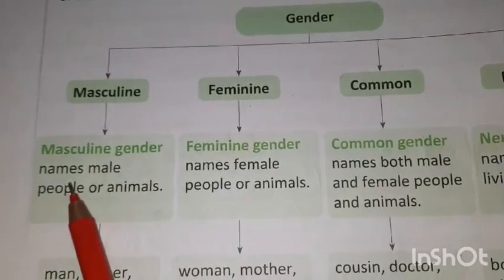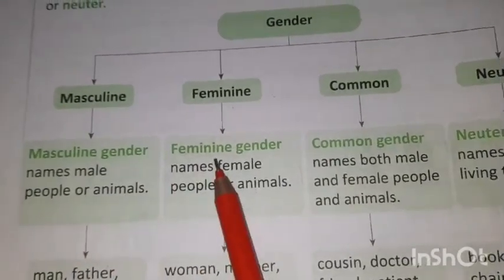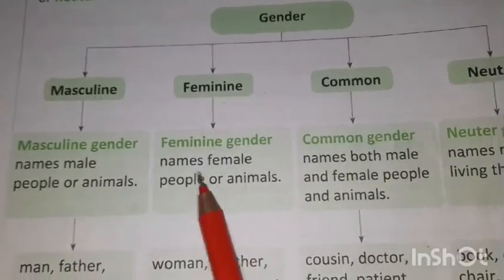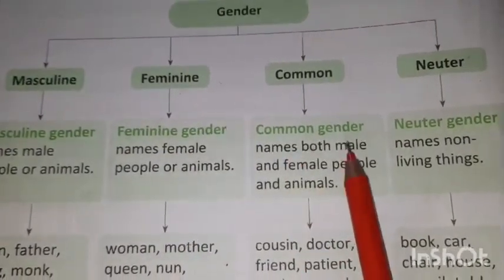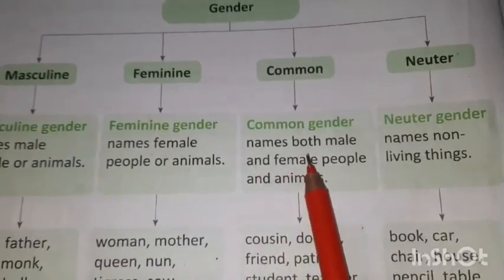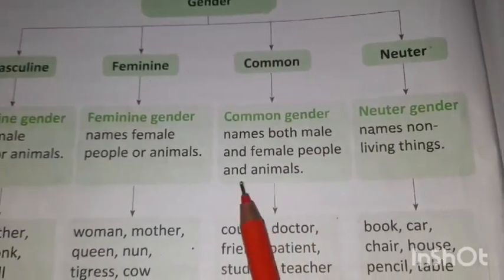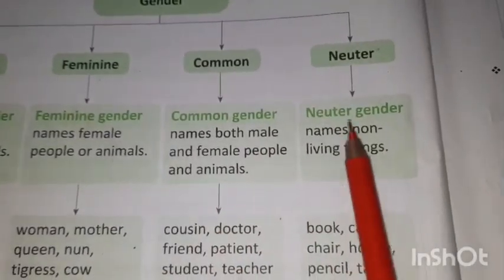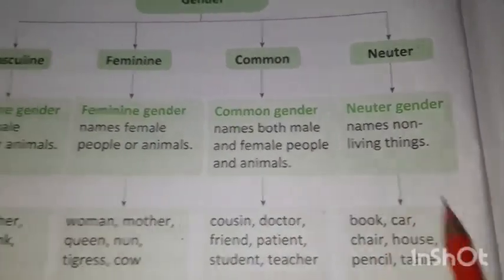Masculine gender names male people or animals. Feminine gender names female people or animals. Common gender names both male and female people and animals. Neuter gender names non-living things.